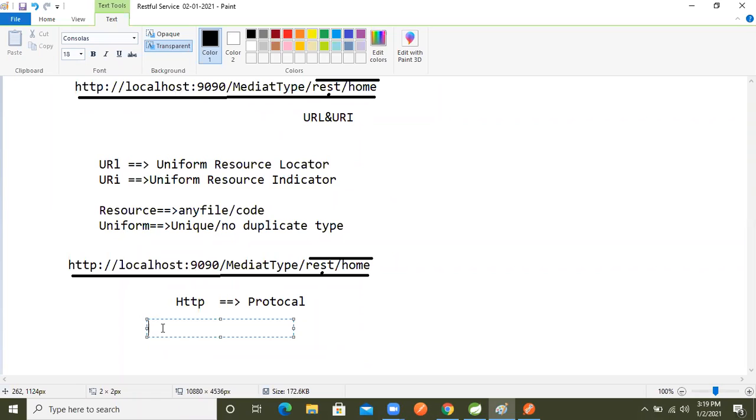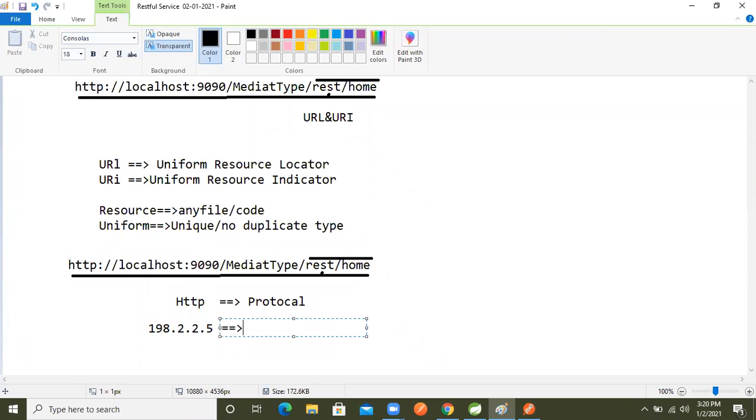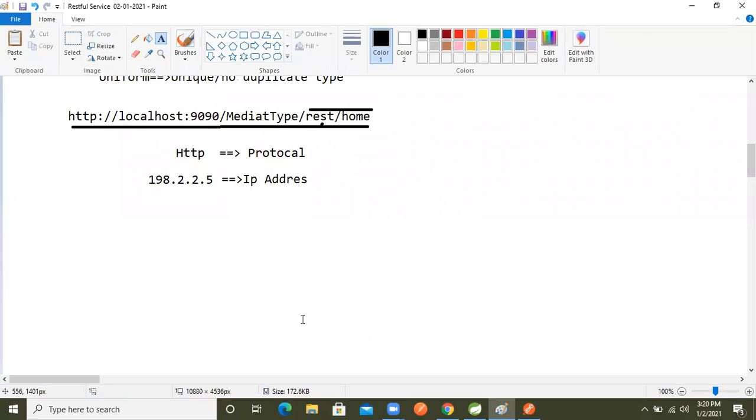But in real time, we will get an IP address like 198.2.3.5, right? It is based on the host, in the hosting, in which host it's working. In real time we are getting it like this only. Okay. So after then, this is the IP address, right?